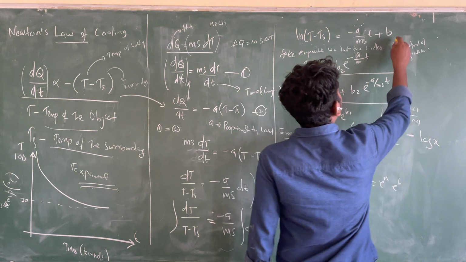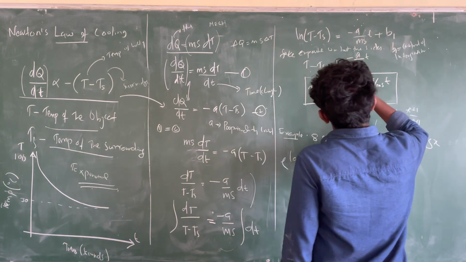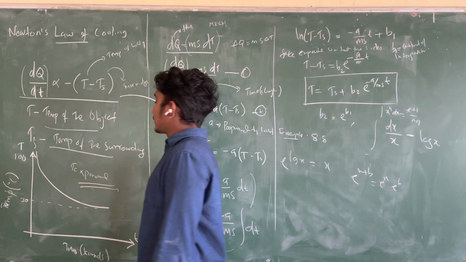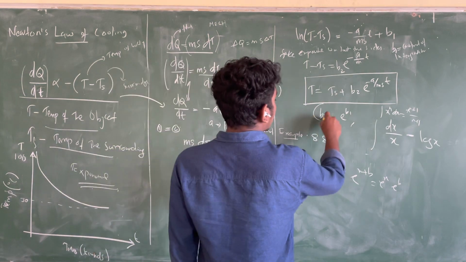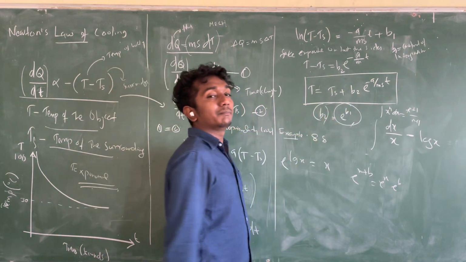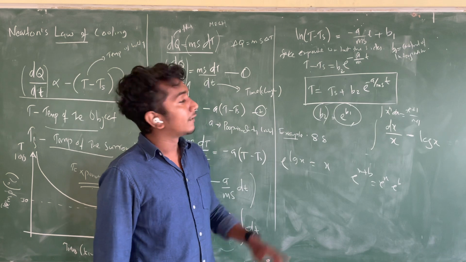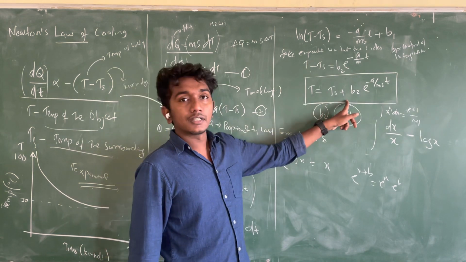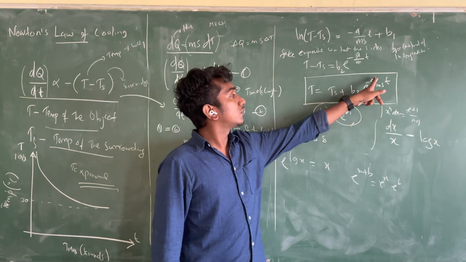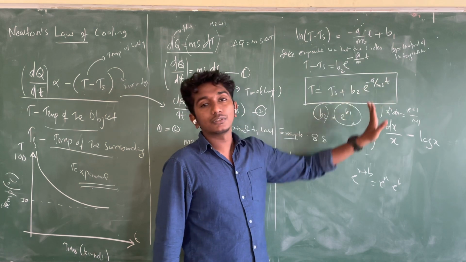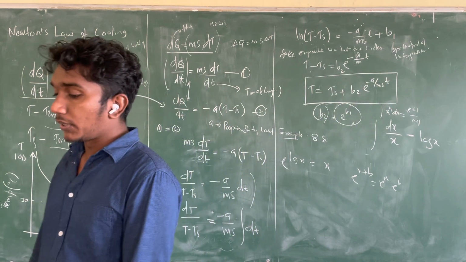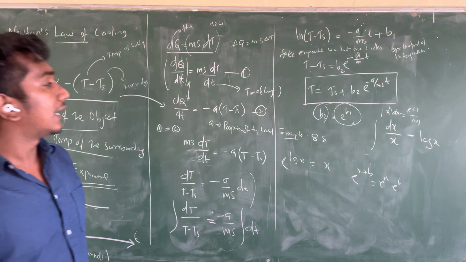Maybe I can give it as b1. b1 became b2, because b2 is nothing but e raised to b1. So T is equal to Ts plus b2 into e raised to minus a by ms into t. This is the formula.